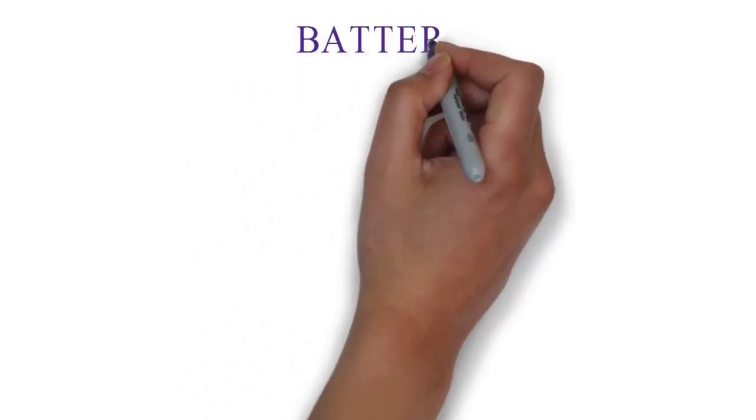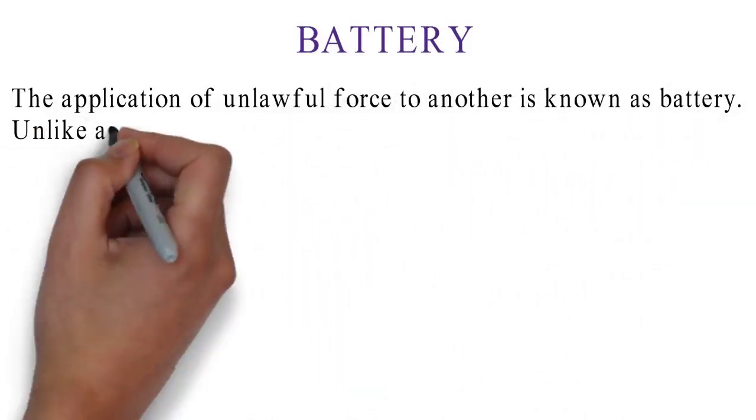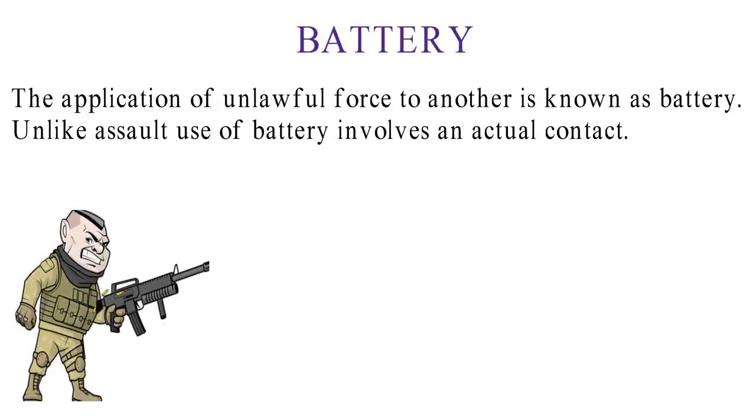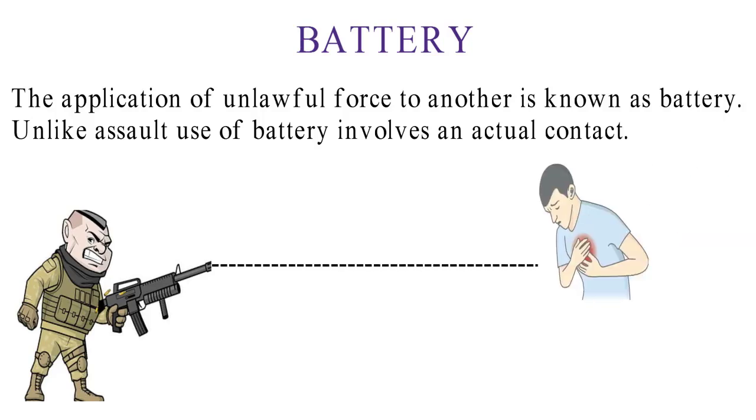Next is battery. The application of unlawful force to another is known as battery. Unlike assault, use of battery involves an actual contact. For example, a gunman hits another person by bullet and it causes serious harm to him. Here, the main point to be noticed is the physical contact.